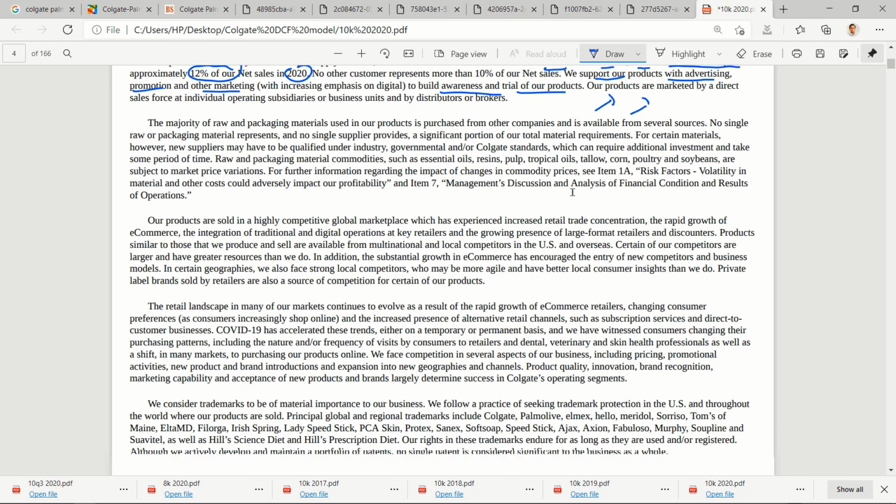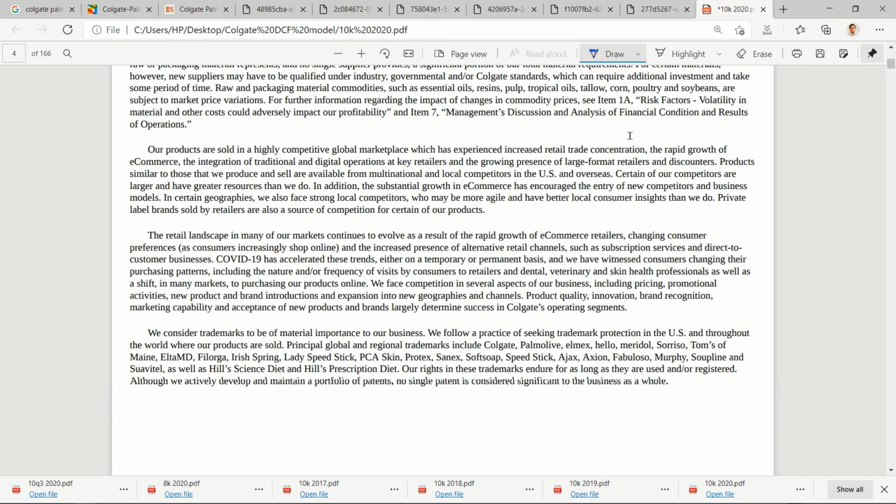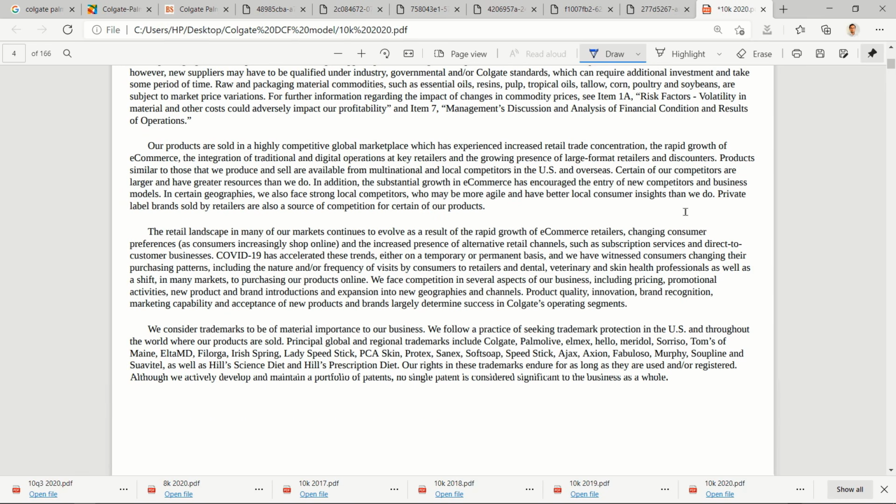Then I'm ignoring the raw material part. Then I'm coming to competition. It is a highly competitive global marketplace. Toothpaste manufacturing has no entry barriers. Anyone who wants to manufacture toothpaste or pet products can do so. So there is no protection to enter this industry. Therefore, I expect margins to be on the lower side.